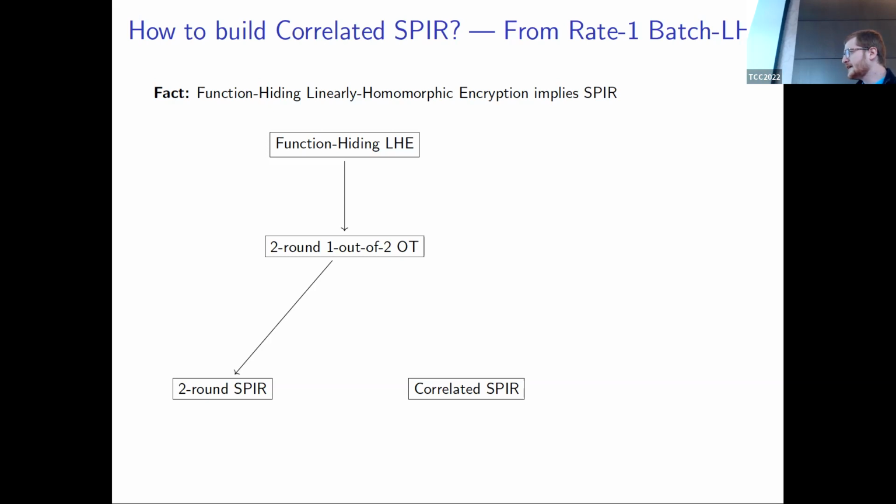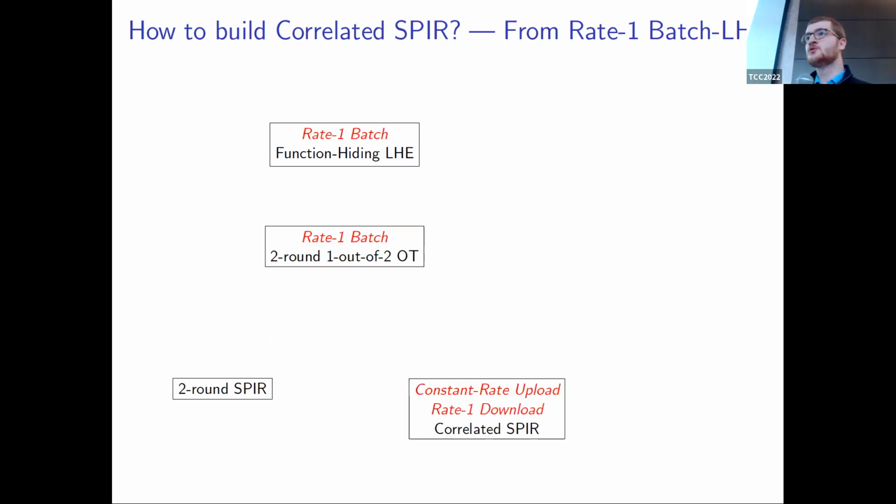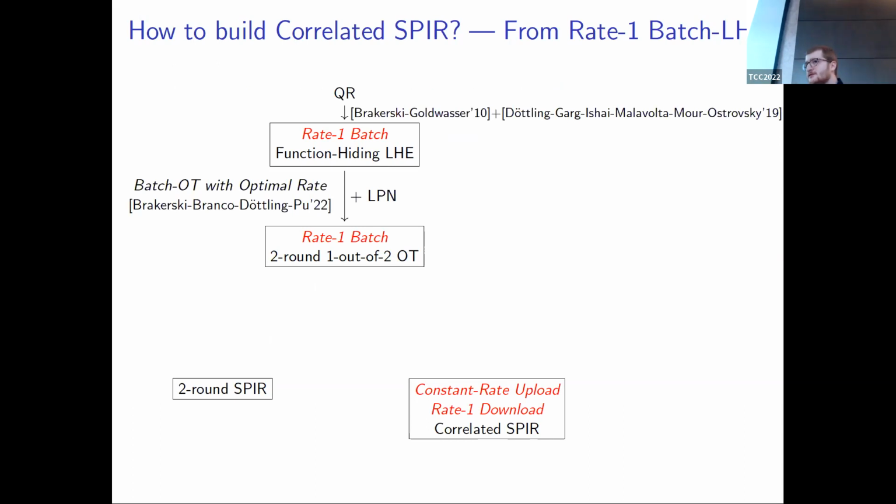Because we have such a small budget for communication for our correlated SPIR, we are going to have to use rate 1 versions of these primitives, linearly homomorphic encryption and oblivious transfer. This can be done, but at the cost of batching, which is going to be a problem in a minute. The good news for now is that there exist constructions in the literature of these rate 1 primitives from standard assumptions, at least as far as sublinear secure computation is concerned.